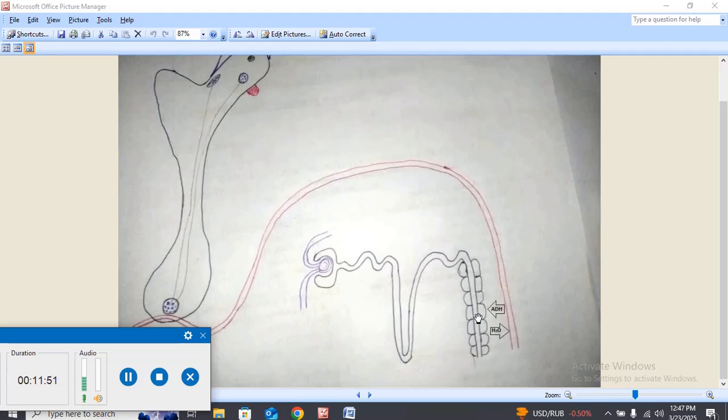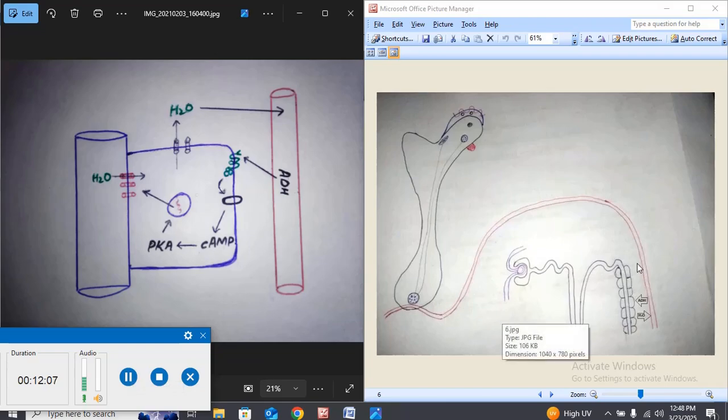So the antidiuretic hormone acts on the collecting duct, which is responsible for the reabsorption of water from the collecting duct into the venous system, into the circulatory system. Now focus on this area. This is the vein. These are the peritubular capillaries. In this diagram, we should focus on this area especially.